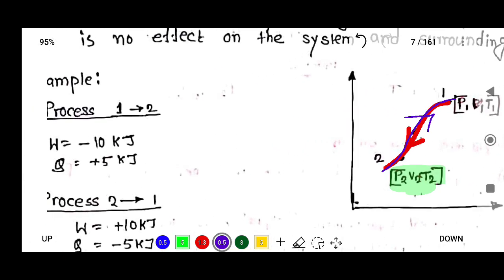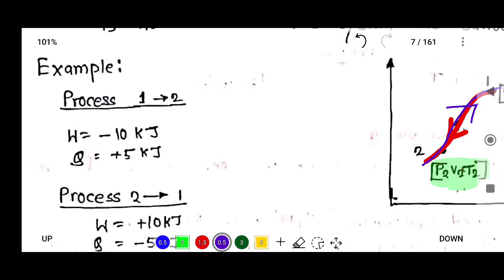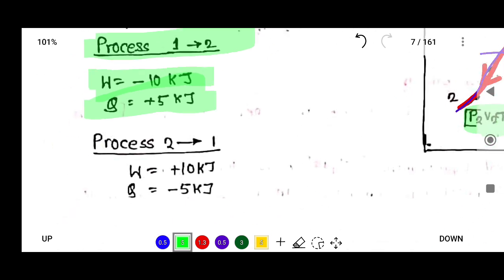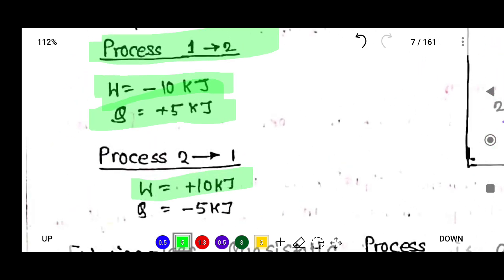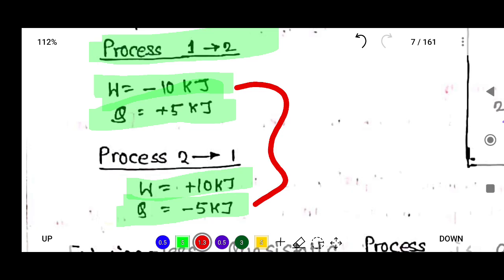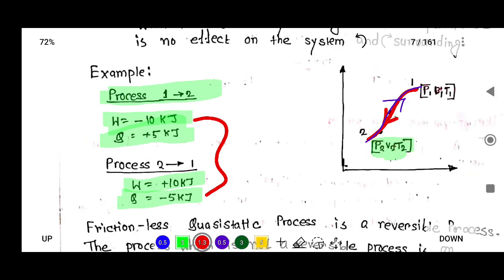For example, suppose in this process 1 to 2 there is a work transfer of minus 10 kilojoule and heat transfer of plus 5 kilojoule. If the process goes back from state 2 to state 1, the work is plus 10 kilojoule and heat transfer is minus 5 kilojoule, just the opposite sign. Here there is just the opposite sign, so this is known as a reversible process.